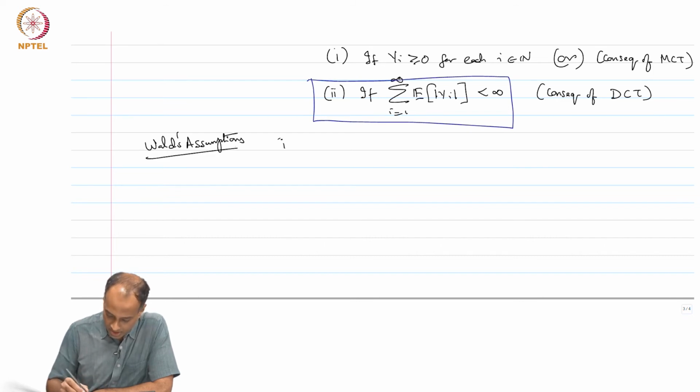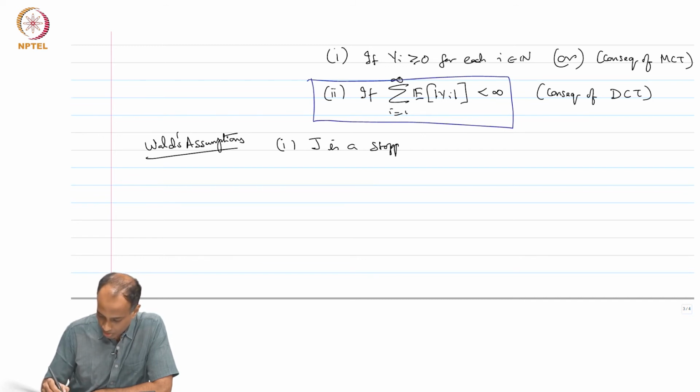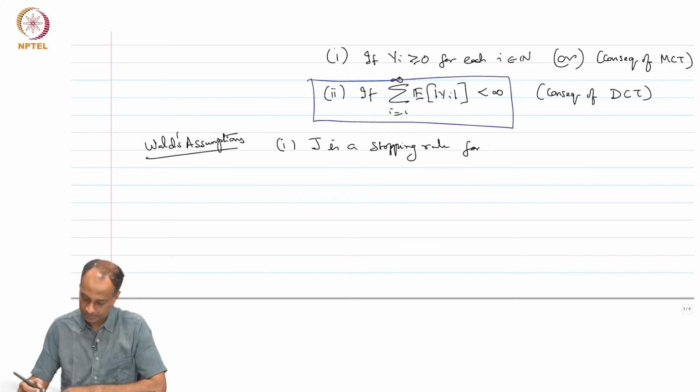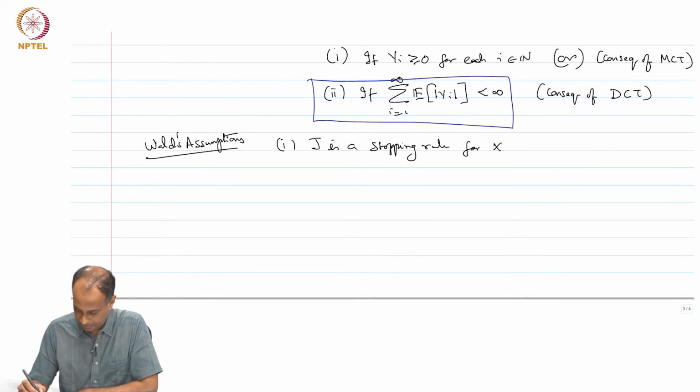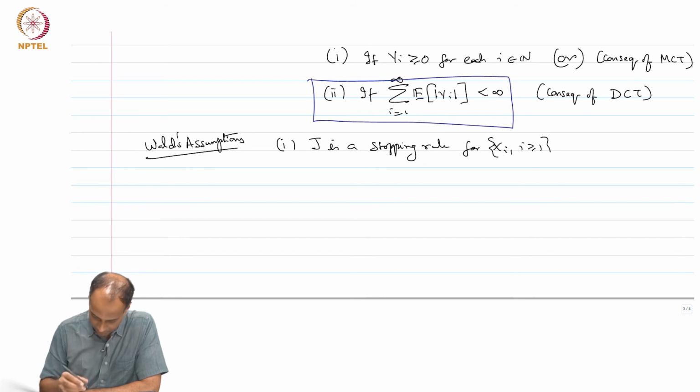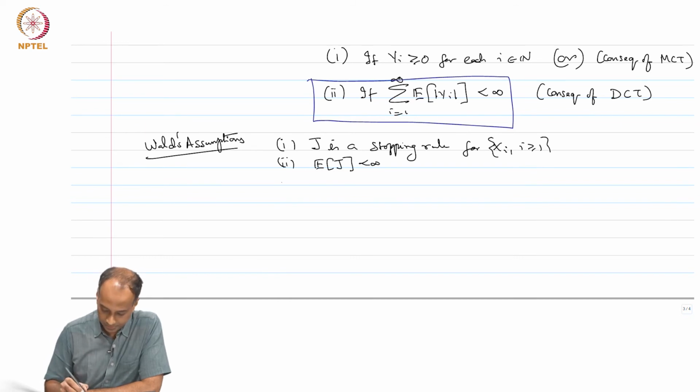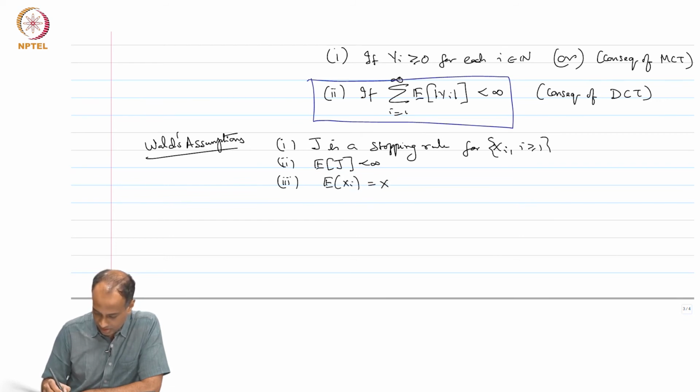The Wald's assumptions are that J is a stopping rule for Xi's, i greater than or equal to 1. We have assumed also that expectation of J is finite, and we have assumed that expectation of Xi is some common mean X bar which is finite.